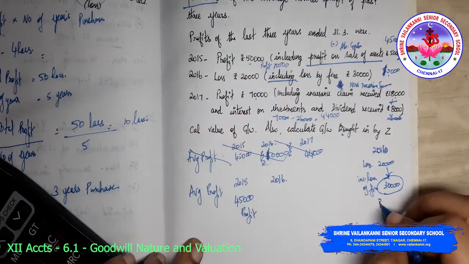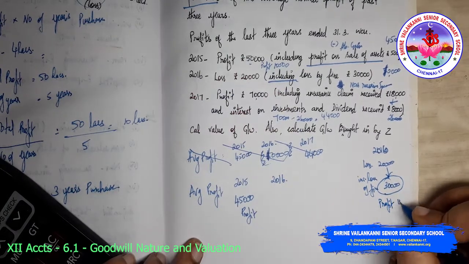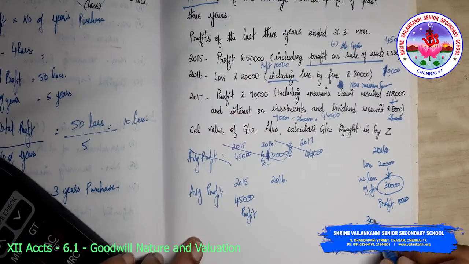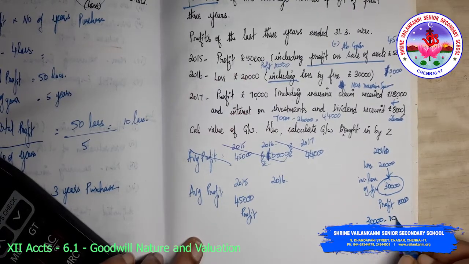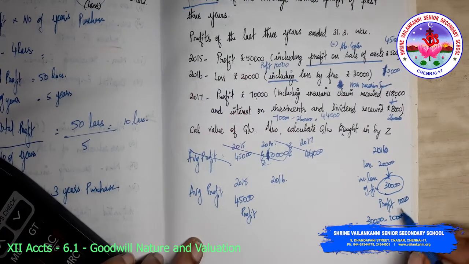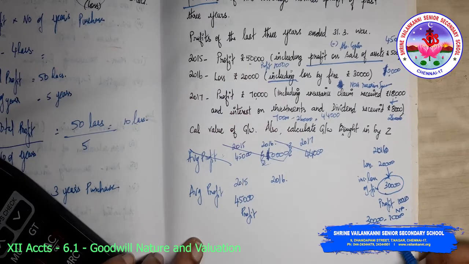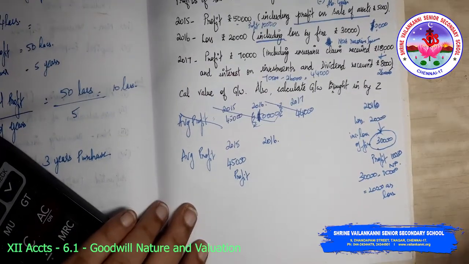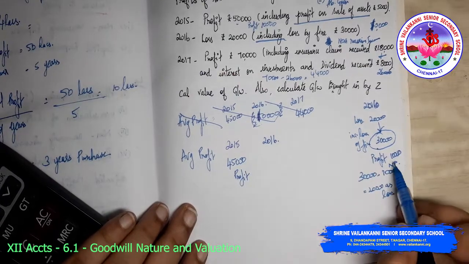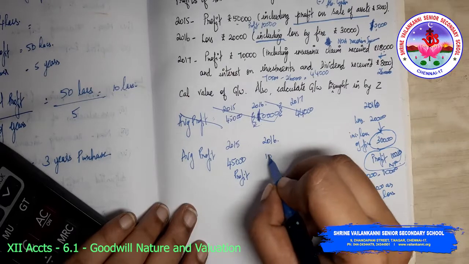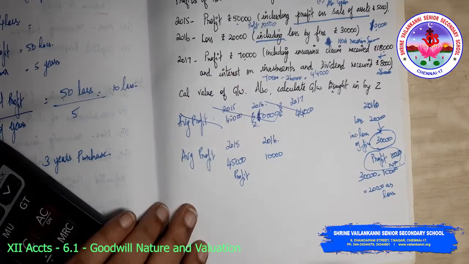Which means the profit would be 10,000. So 30,000 of 10,000 profits have gone. That is, normal profit has gone, which makes 20,000 as loss. Okay, I hope that this is clear. So my normal profit is how much? Normal profit here is 10,000.